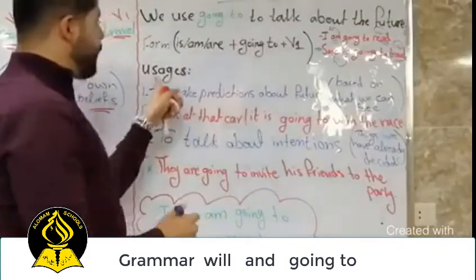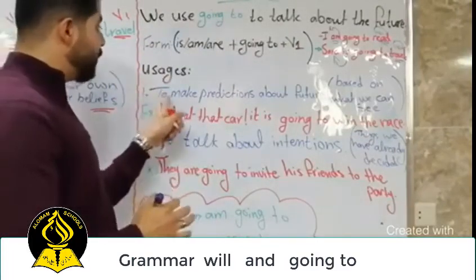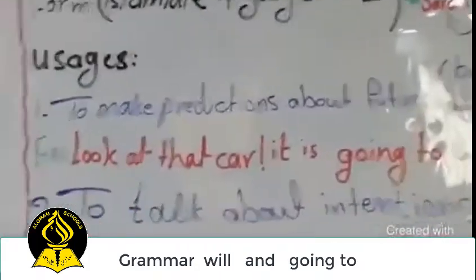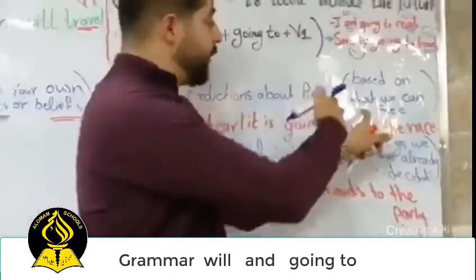Now usages. Let's start with the first one. The first usage is to make predictions about the future. The same thing here, to make predictions about the future, but here based on what we can see.